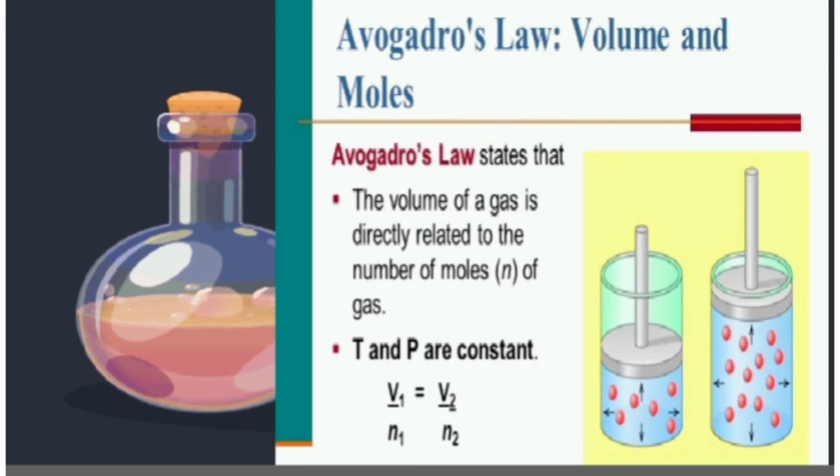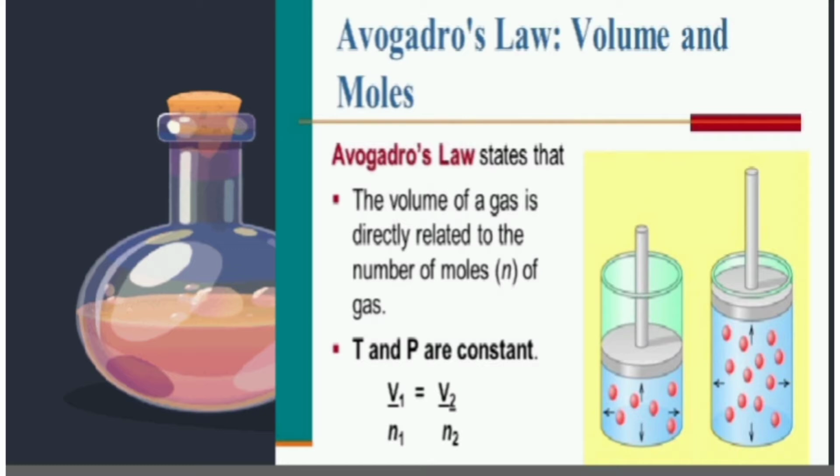So V equals a constant times N. Thus 1 liter, which means 1 decimeter cube, of hydrogen contains the same number of molecules as 1 liter of oxygen.